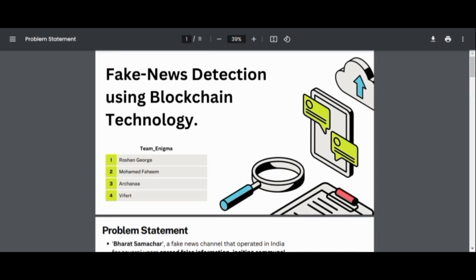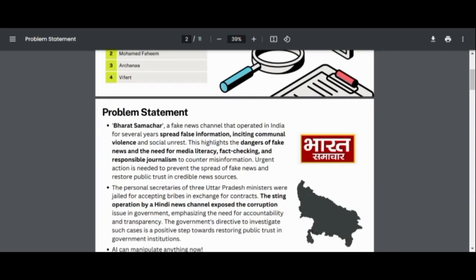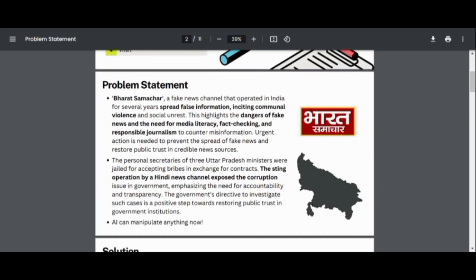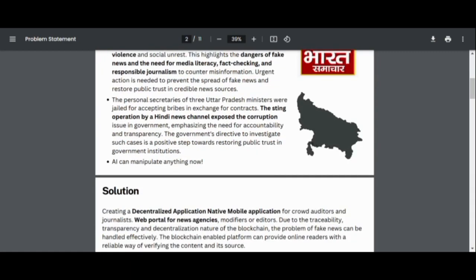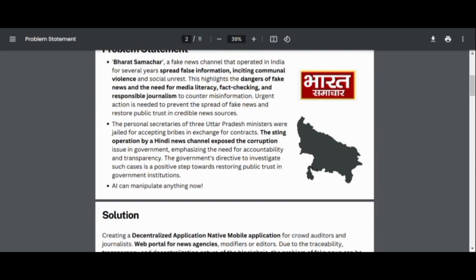So the problem statement that we have chosen is fake news detection using blockchain technology. Coming to the problem statement, we know that fake news has been a really huge problem in India currently. The very recent news about Bharat Samachar, the fake news channel which spread fake information to society and took many of the huge prime ministers into danger. So that's one part.